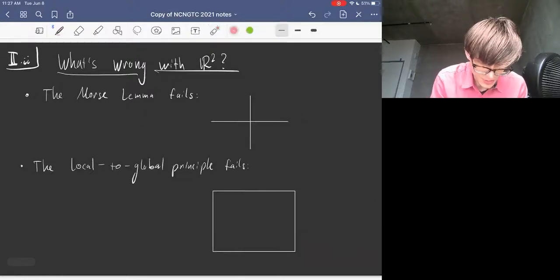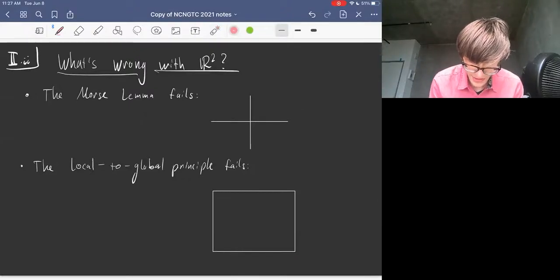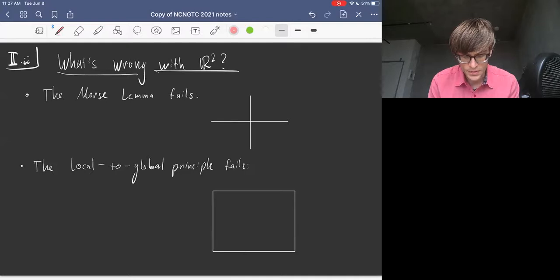What's wrong with R2? So you probably think that R2 is a really nice space that you're very familiar with. But this is where the trouble creeps in to the techniques we were talking about in part one. So first of all, the Morse lemma fails. The Morse lemma said that every quasi-geodesic was within a bounded neighborhood of a geodesic segment.